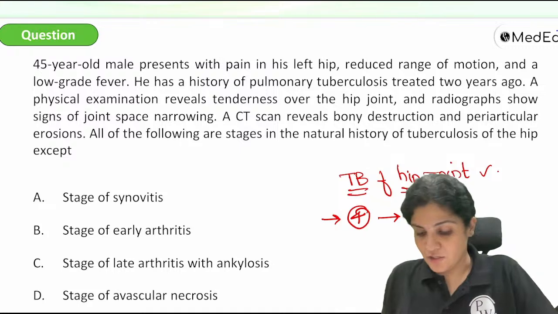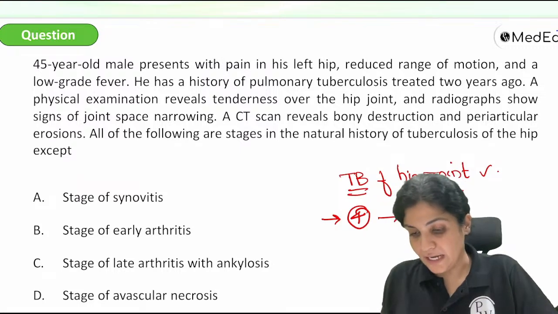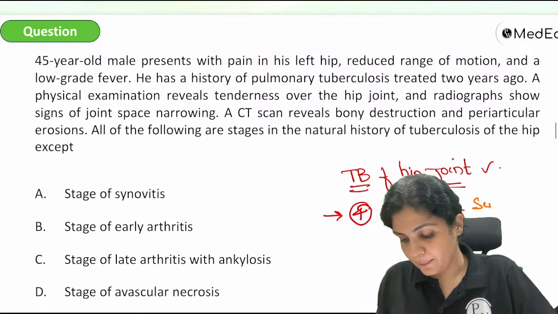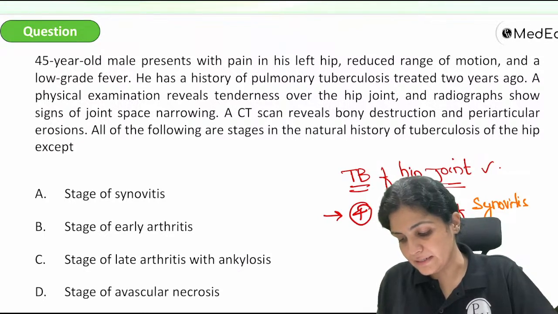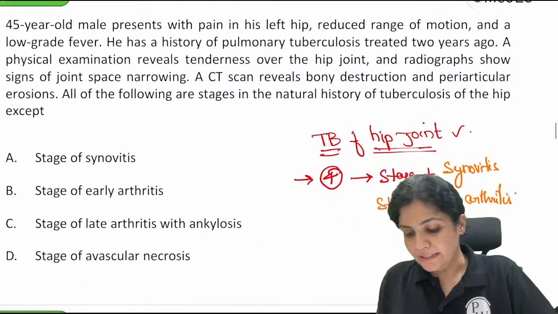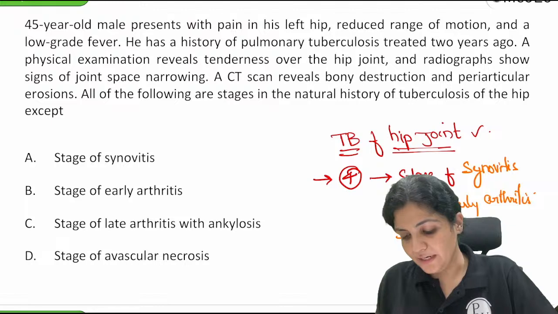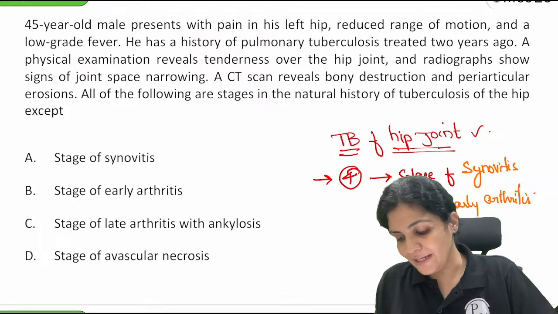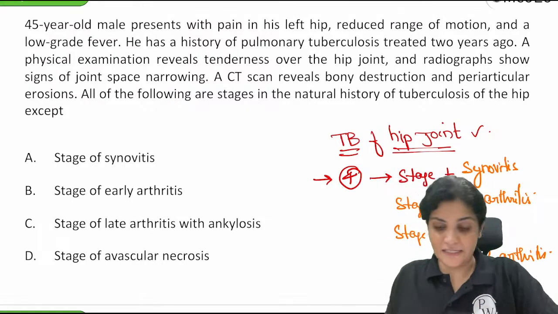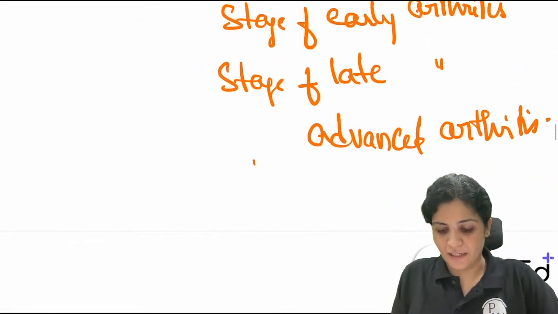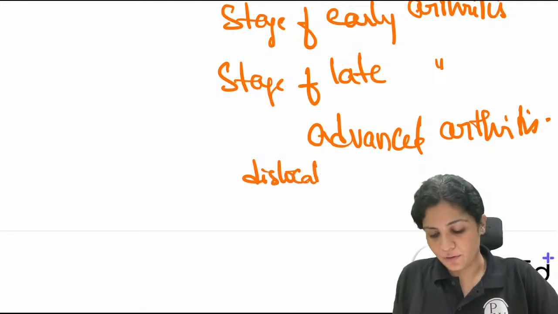The first is the stage of synovitis, the second is the stage of early arthritis, and then there is a stage of late arthritis and a stage of advanced arthritis. Whenever I say advanced arthritis, that means dislocations and subluxations come under stage 4.